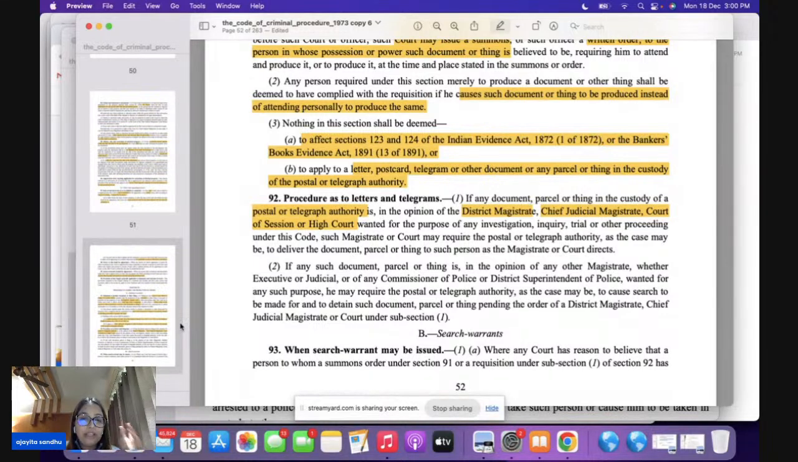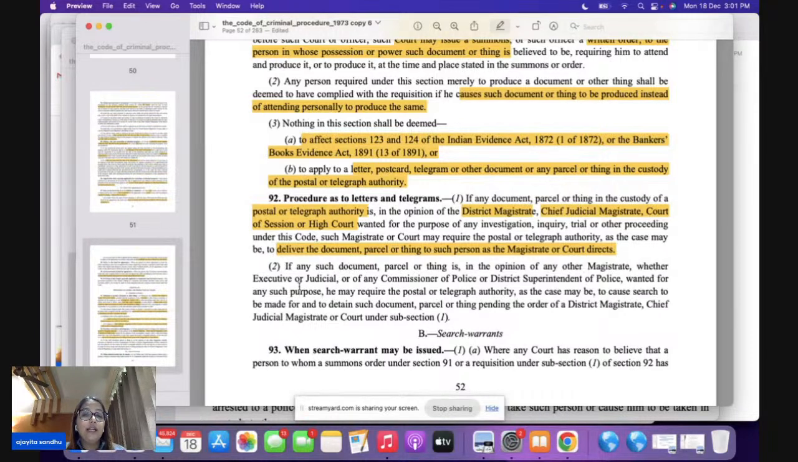Now these magistrates or the court, what are they going to do? They are going to issue an order, and you have to deliver this document, parcel or thing to the person as the magistrate or the court directs here. So section 92 is specifically talking about the postal or the telegraph authority here.